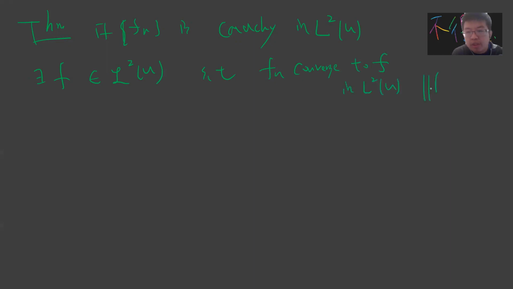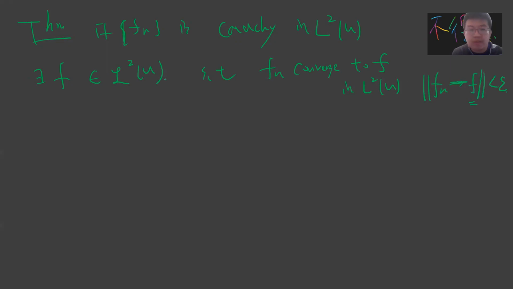So we say L squared is complete. Theorem: if f_n is Cauchy in L squared, then there exists a function f in L squared such that f_n converges to f in L squared, which means the norm of f_n minus f is less than epsilon.